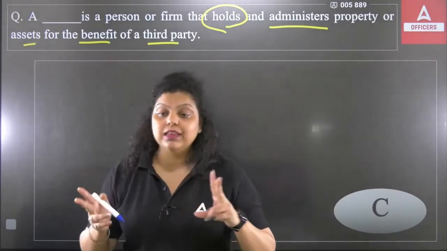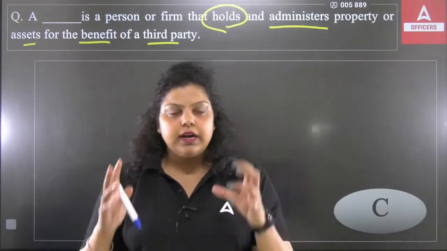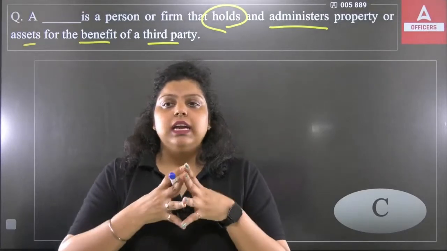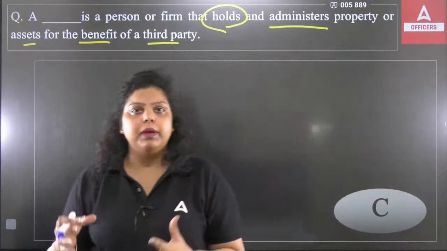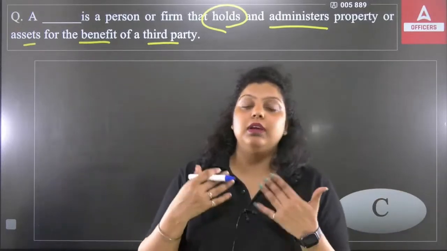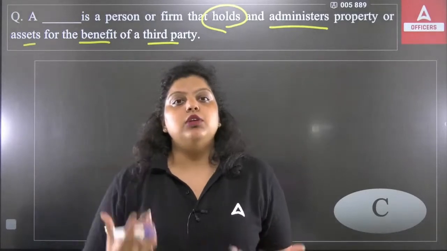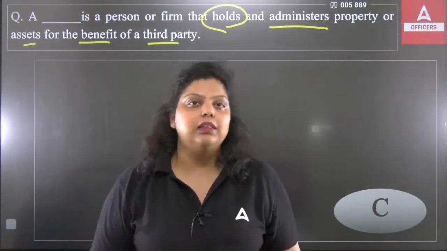Now, what is the difference between the two? If I'm talking about trustee relationship between the bank and customer, it represents that anything you left with the bank, you have given that particular asset or property to the bank to secure it, or you have trust in the bank, that's why you left that thing there.